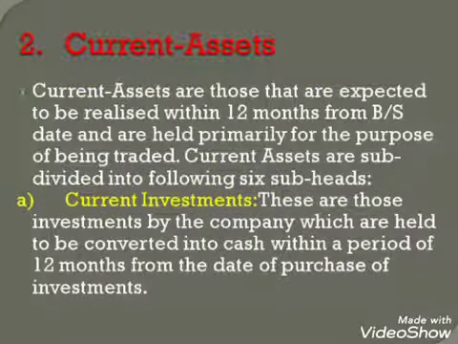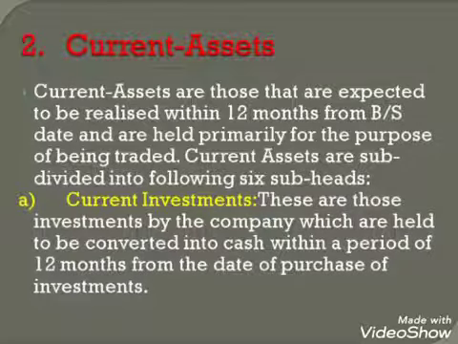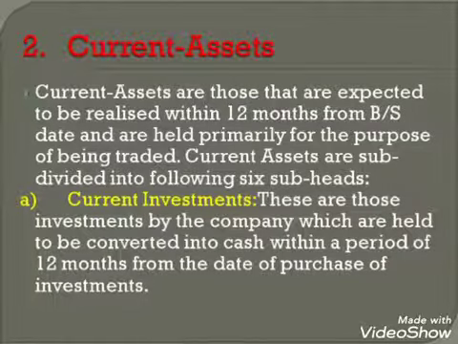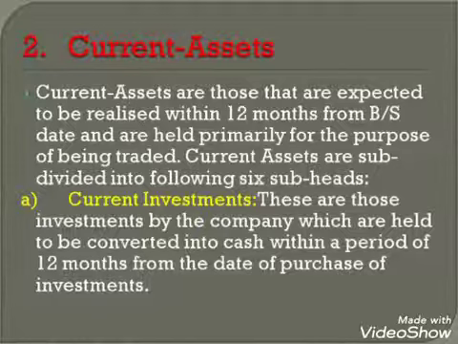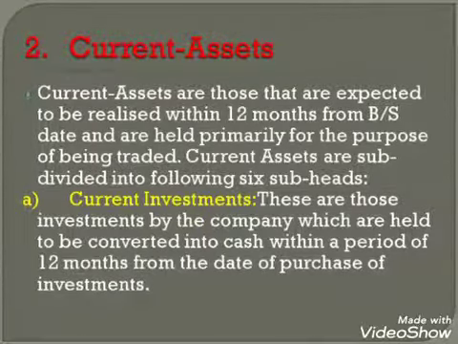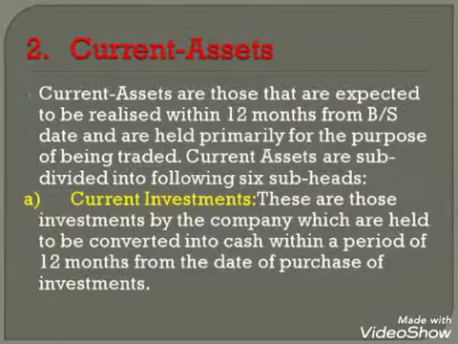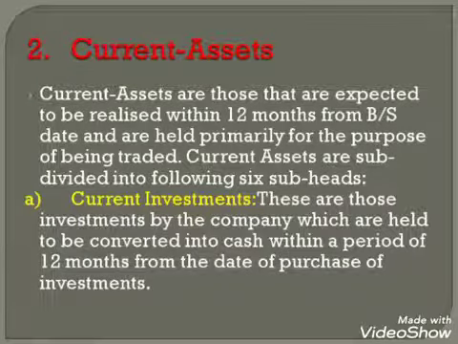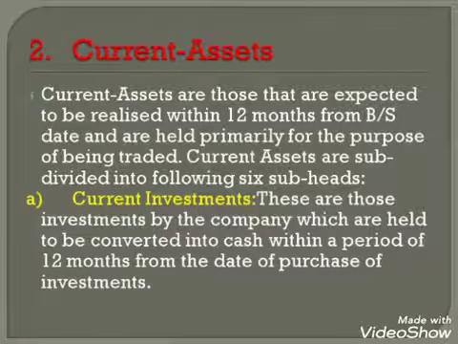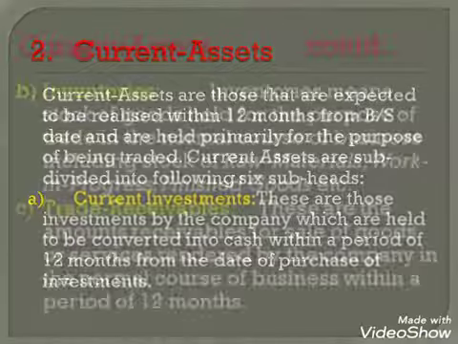Second major head is current assets. Current assets are those that are expected to be realized within 12 months from balance sheet date and are held primarily for the purpose of being traded. Current assets are subdivided into 6 subheads. Number 1, current investments. These are those investments by the company which are held to be converted into cash within a period of 12 months from the date of purchase of these investments.